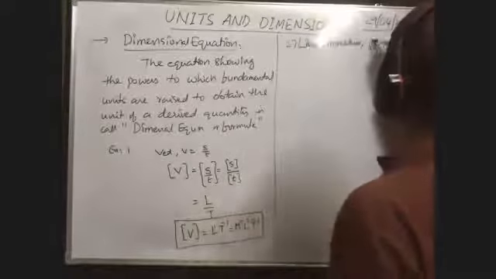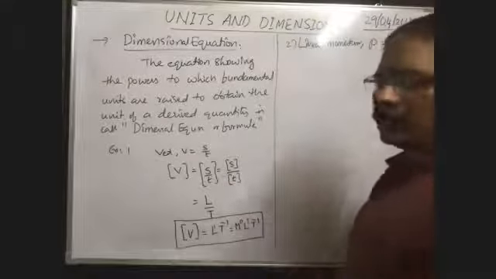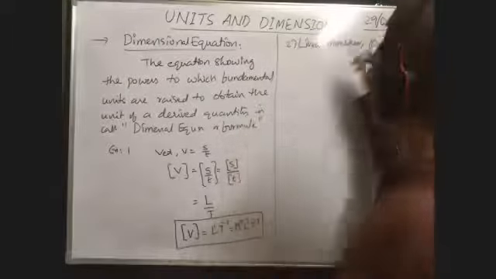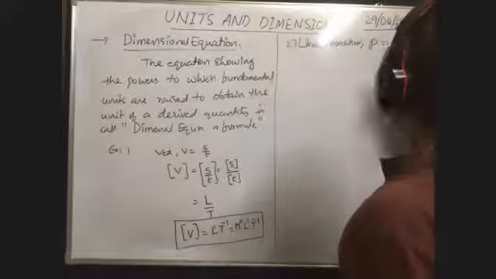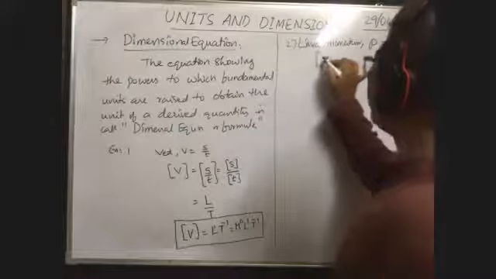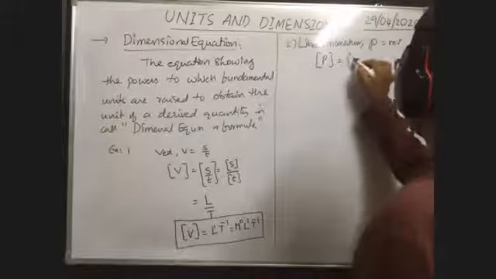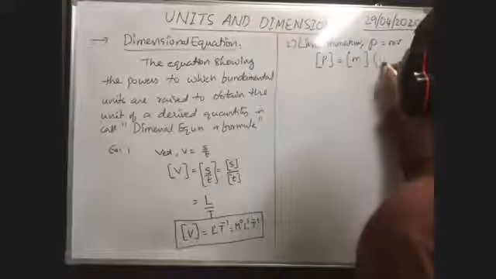Linear momentum is represented as small p. Then what is the formula for linear momentum? Mass into velocity. Okay. Dimensional formula of linear momentum is equal to dimensional formula of mass into dimensional formula of velocity.